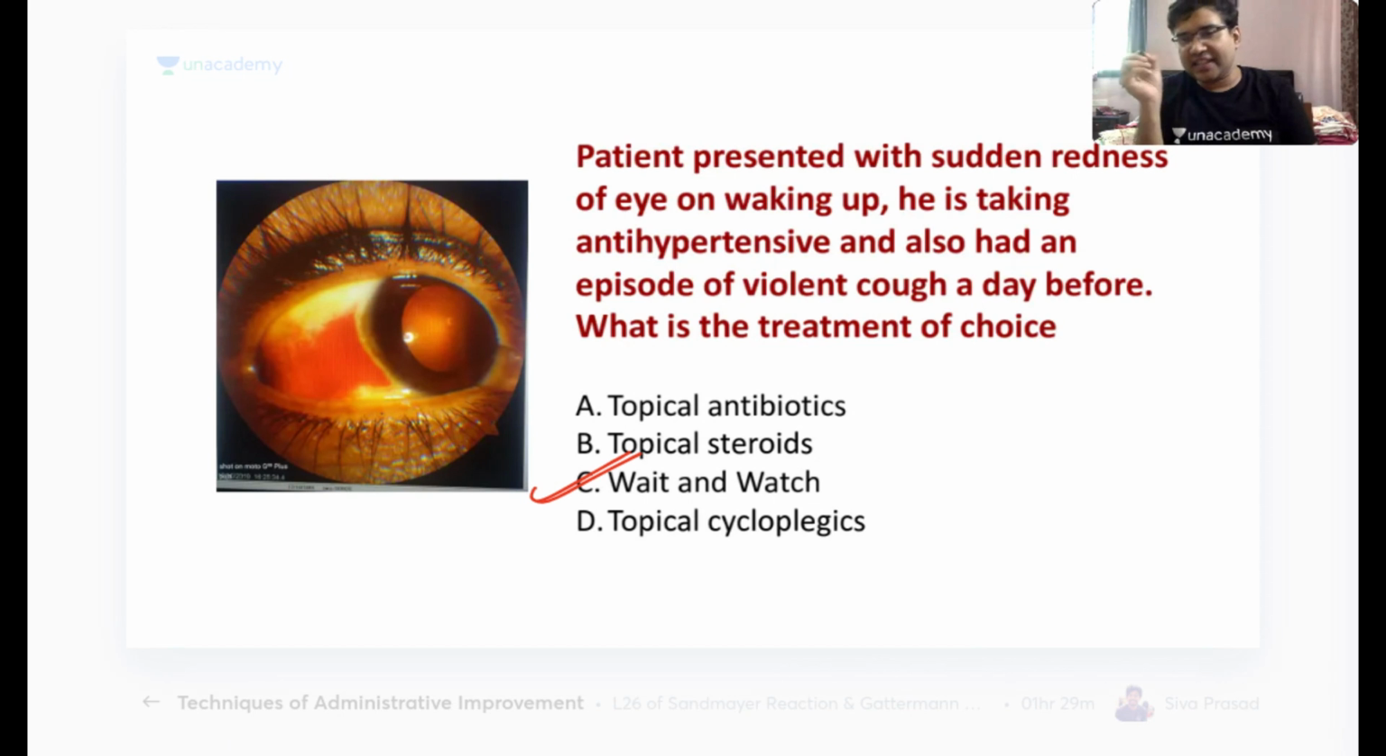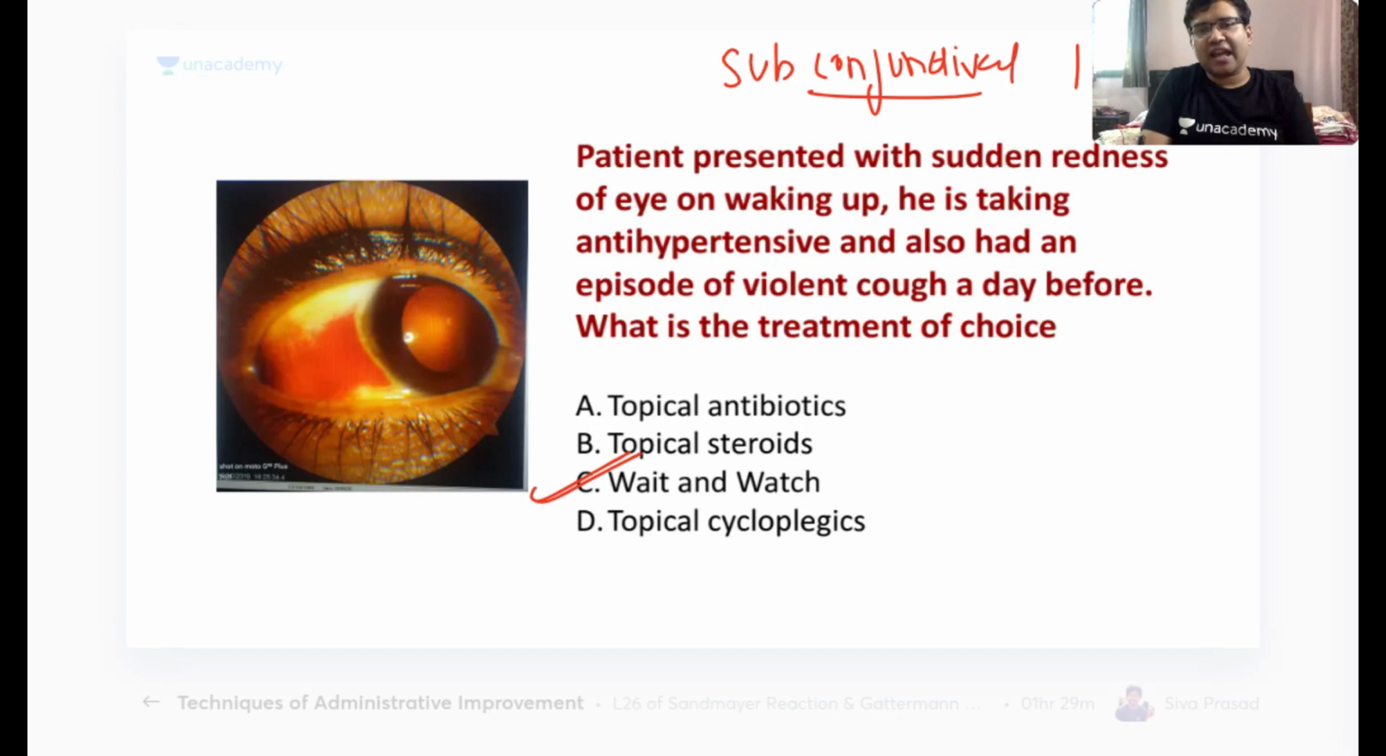So the answer here is C, that is wait and watch, as given by most of you. So this patient is basically suffering from subconjunctival hemorrhage. Remember the word subconjunctival hemorrhage.